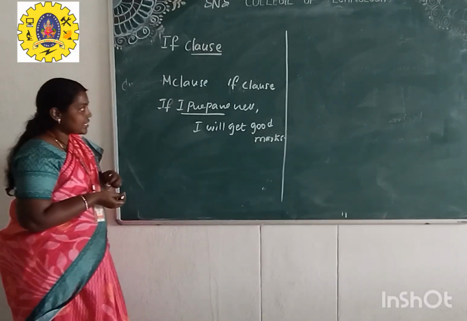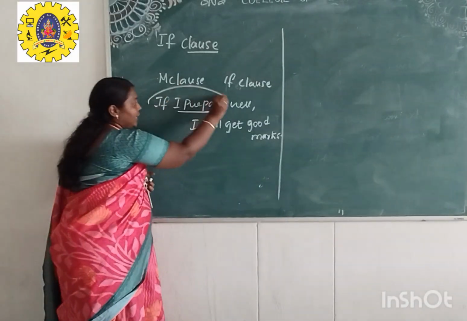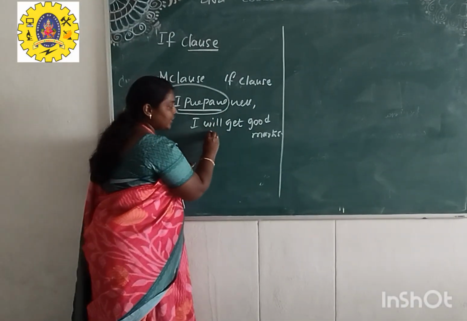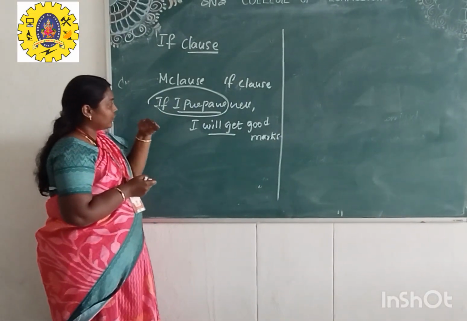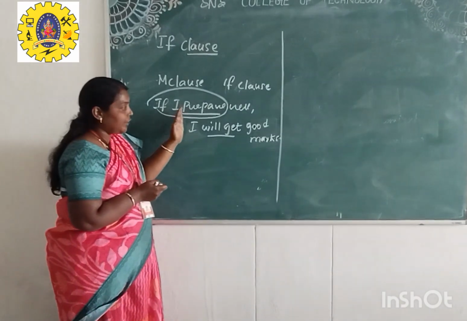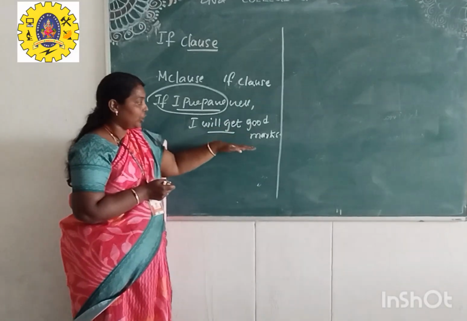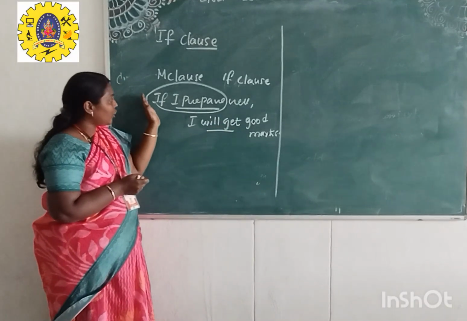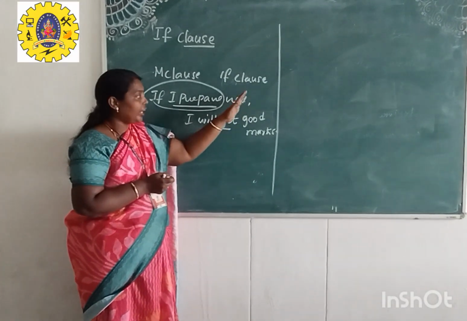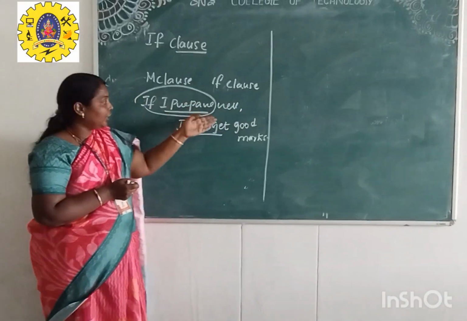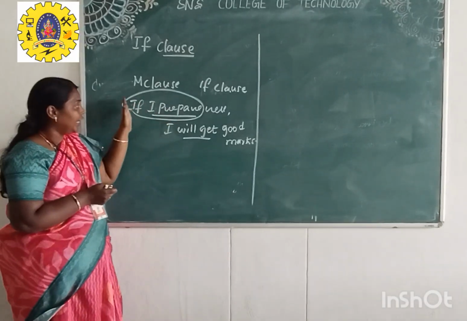Okay. So in a conditional sentence, usually the condition is expressed in the if clause, whereas the outcome is expressed in the main clause. To be more clear, if you read the main clause, it gives a meaning and stands separately. I will get good marks denotes a complete meaning. At the same time, if you read the part, if I prepare well, it doesn't give a complete meaning of a sentence, and it requires something else to make it a meaningful one. So this is the purpose. Usually the condition is expressed in the if part.